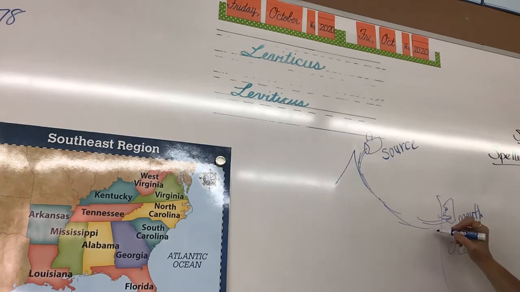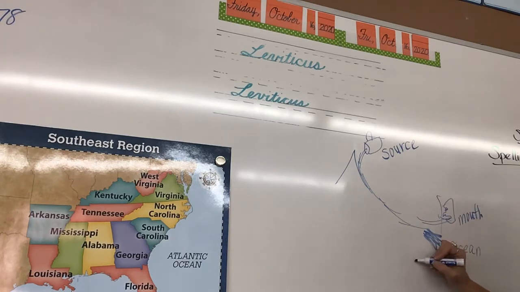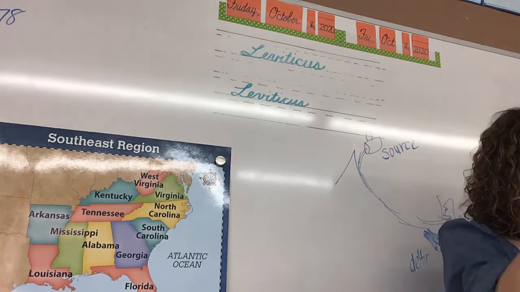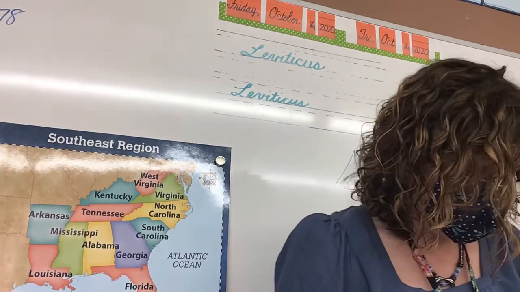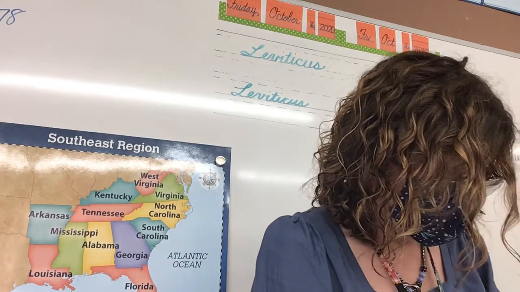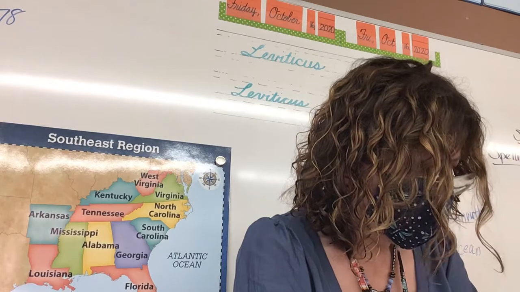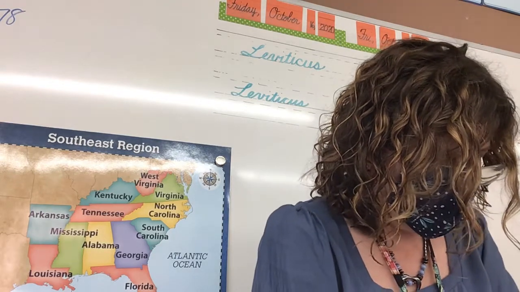And remember, sometimes it makes a new landform right here where it gets all green and fertile with lots of rich soil, and you call that a delta. That is the new landform that may form where the soil is deposited, where the river flows into the ocean. 70% of the earth is covered by water. Water, very good.